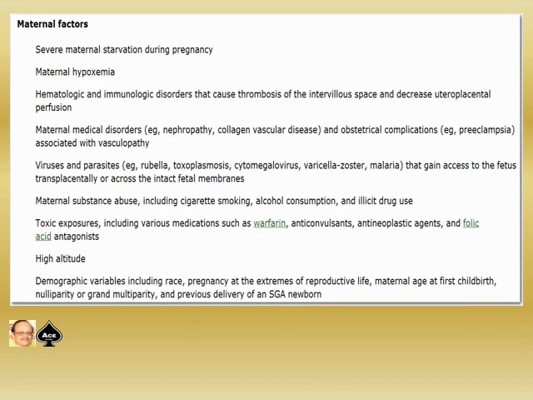Severe maternal starvation during pregnancy, maternal hypoxia, then hematologic and immunologic disorders that cause thrombosis of the intervillous space and decrease uteroplacental perfusion, maternal medical disorders like nephropathy, collagen vascular disease, and obstetric complications like preeclampsia-associated vasculopathy, viruses and parasites like rubella, toxoplasma, cytomegalovirus, varicella, malaria, which can access the fetus transplacentally or across the intact fetal membrane.